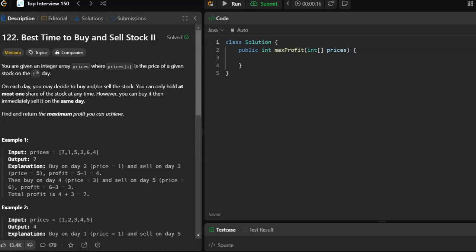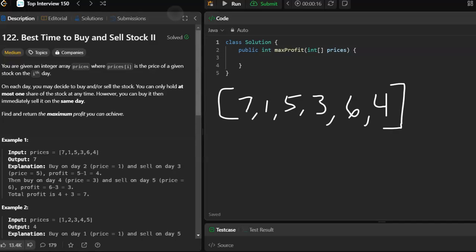But let's see if maybe we can solve this with an O of n algorithm, just one pass through the array. Let's look at example 1 and try a peaks and valleys approach, where we are not going to buy when we're going into a valley, but we'll buy when we're coming out of a valley. I'll put a tick here for the loop index.